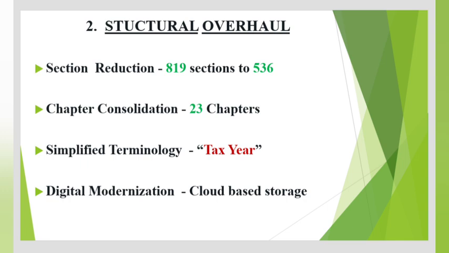Chapter consolidation. The rules are now organized into 23 simplified chapters. Simplified terminology. The traditional and confusing dual terms previous year and assessment year have been replaced by a single unified term, that is tax year. Digital modernization. Definitions of books of account now explicitly include records maintained on cloud-based storage.